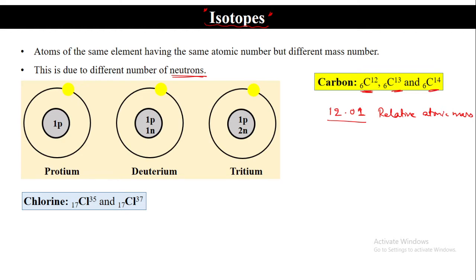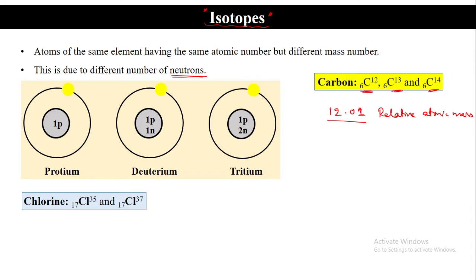Whatever weight is there, that. Can we do that? It is not correct. What we have to do is take the average of the masses of all the three isotopes. Then whatever we get, that we will consider as the relative atomic mass.